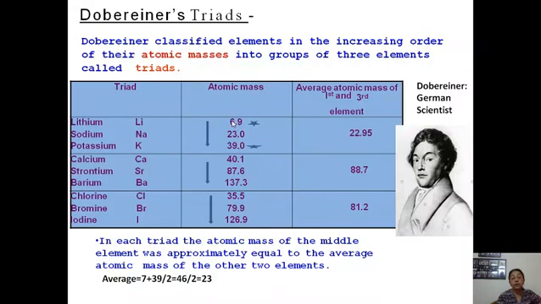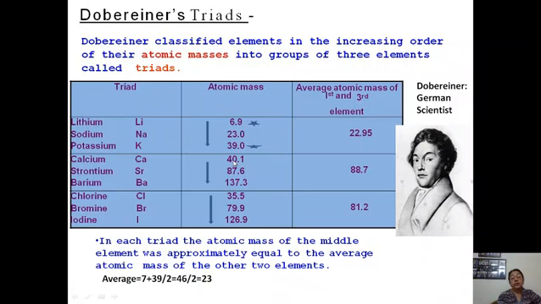For example, in the first triad, lithium has atomic mass 6.9, which I can round up to 7, and potassium has 39. If I sum up these two atomic masses and divide by 2, the result will be 23, that is 22.95. You can also do this with the triad calcium, strontium and barium.